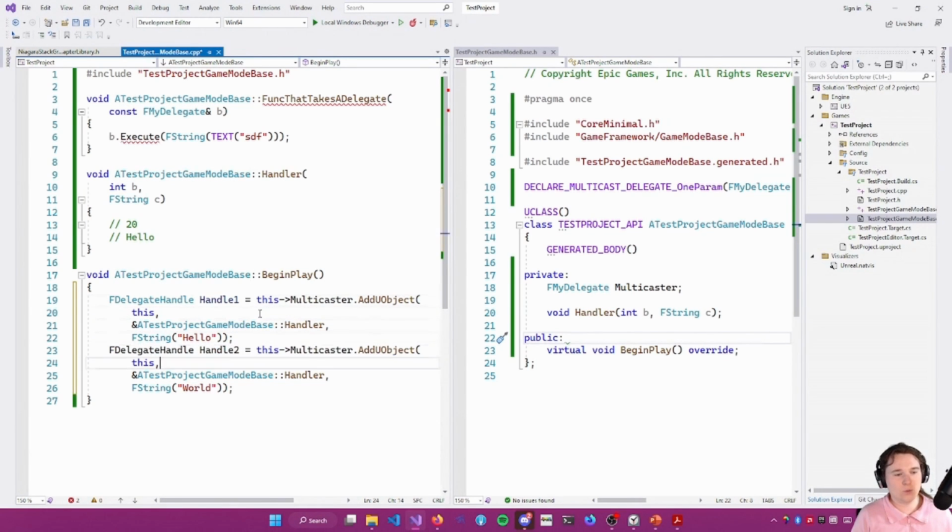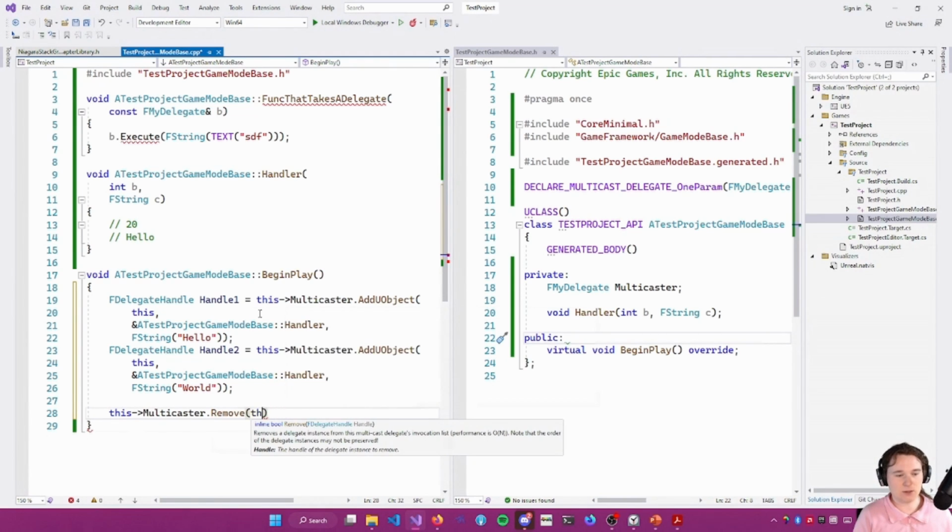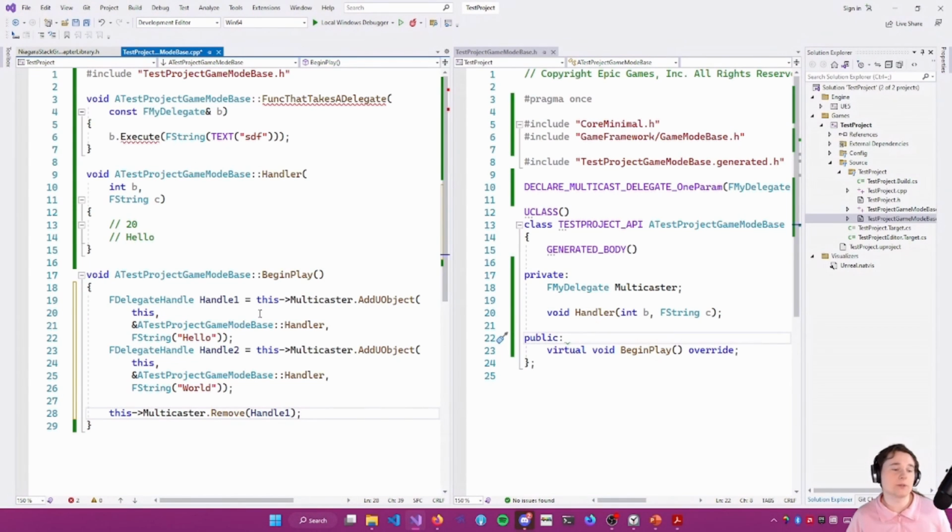And then when you want to unbind a particular binding to a multicast delegate, you go remove binding and you pass in the handle. And now, after this code runs, only the second one will remain bound to the multicast delegate. And so that's how you can manage your bindings on multicast delegates.